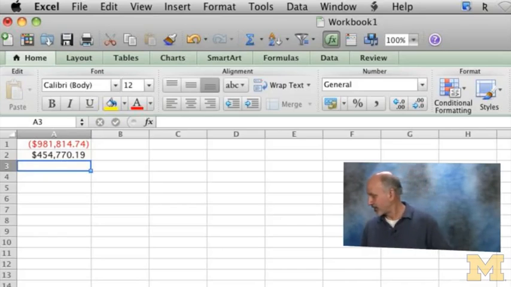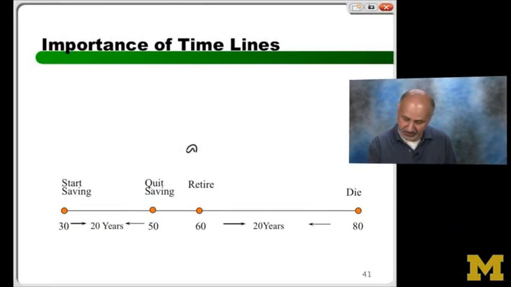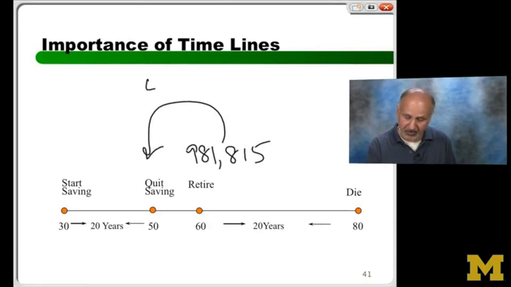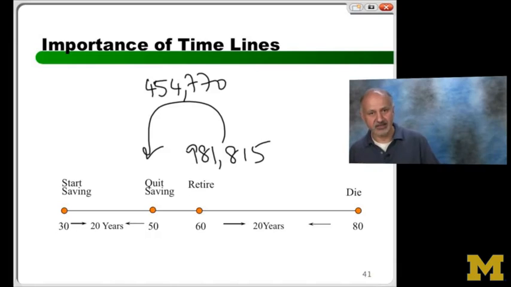Well, the value is about $454,000 and 770. I apologize, there's a little bit of going back and forth here. Let me just write out the numbers. So it's about 981,815. I have now brought it back to about 454,000, and to get the numbers right, 770. I'm just confirming that the numbers are right.